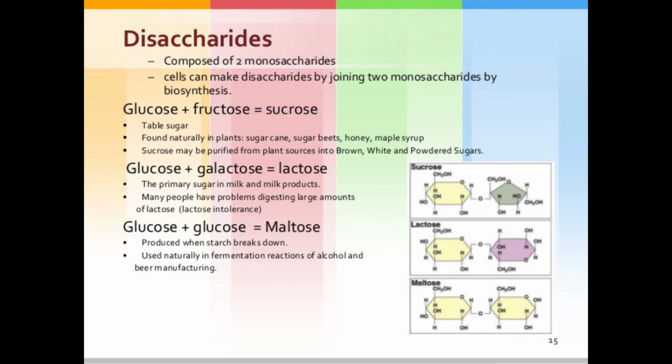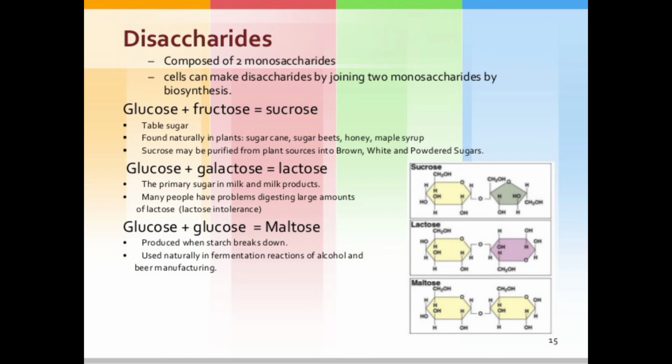Sucrose is made up of glucose plus fructose, so this one is the glucose structure and this one is the fructose structure. In lactose, both structures are Haworth structures, or hexagonal structures, made up of glucose and galactose molecules. This one is glucose and this one is galactose. Maltose is made up of glucose plus glucose, so both are Haworth structures.